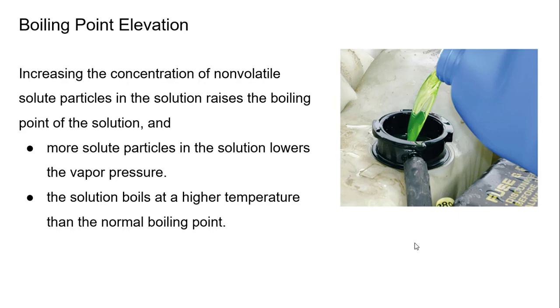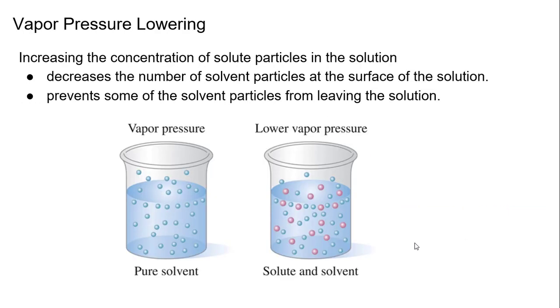So think of if you've ever gone to a party and it's really crowded and you're trying to find your friends and you have to cross past all these people to get to the other side of the room. That's the same thing as what's happening here. These non-volatile particles will block the water from leaving, and it makes it harder, so not as many will evaporate, and it causes the boiling point to increase. That's why you use antifreeze. It prevents water from boiling off.